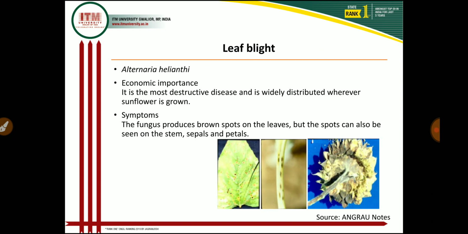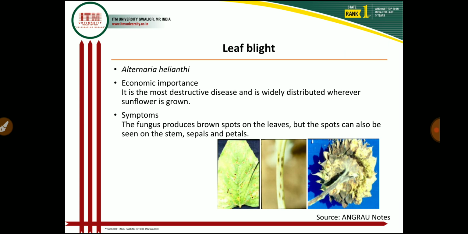The next disease is the leaf blight, and this leaf blight is caused by Alternaria helianthi. This leaf blight disease is a very important disease in India as well as in tropical countries, and wherever sunflower crop is grown, this disease is very much prevalent and occurs frequently. It is the most destructive disease and is widely distributed wherever sunflower is grown, and it occurs on all varieties in the winter season,